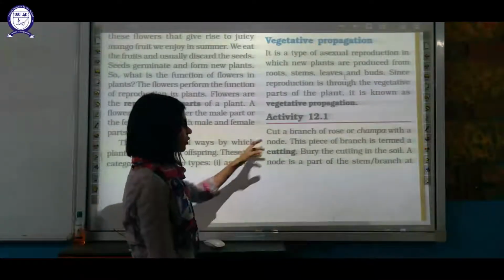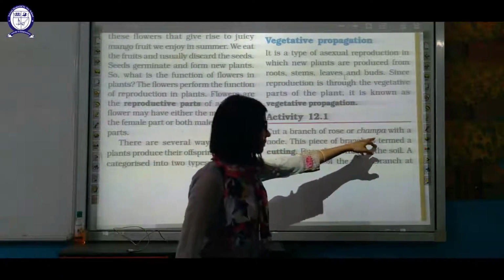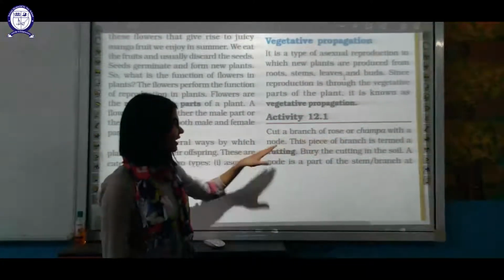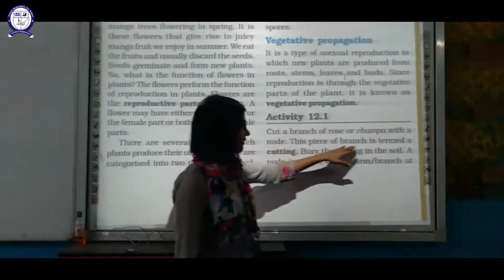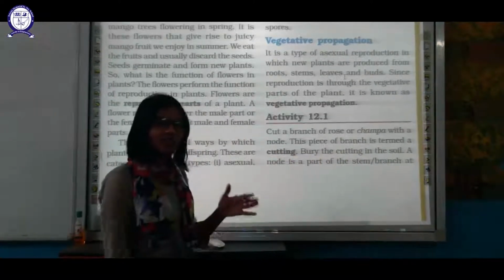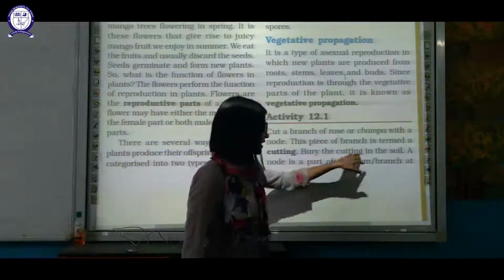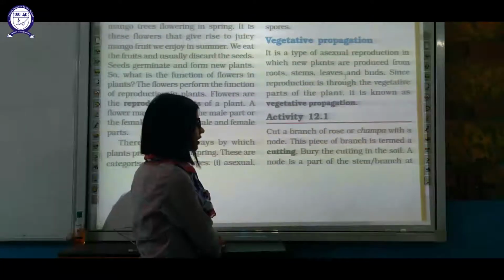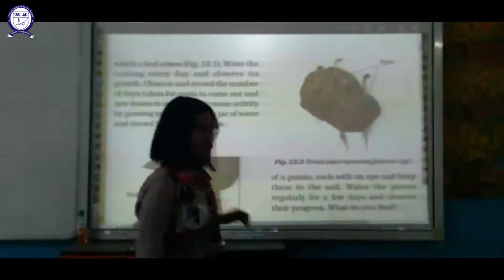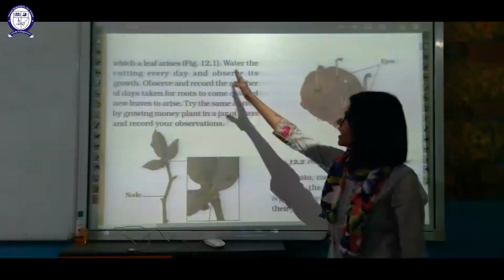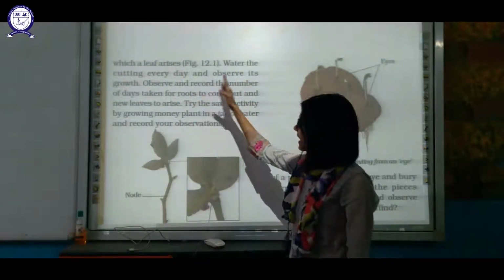For that you need to cut a branch of a rose or a champa with a node. This piece of the stem is termed a cutting. You just have to give a cut to this stem and bury that cutting in the soil. A node is a part of the stem from which the leaves start emerging. Water the cutting every day and observe the growth.